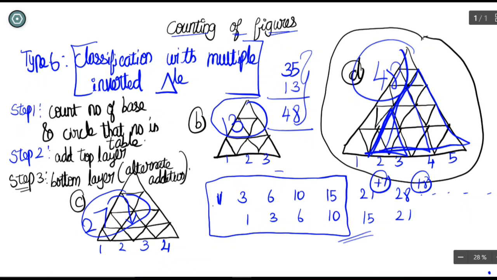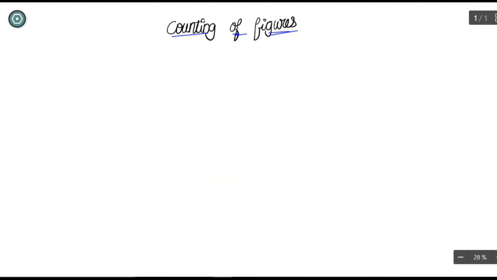Let us move on to the 7th type. The 7th type, we call it as star model. This question is also asked in many SSC examinations and RRB examination, bank examination also.